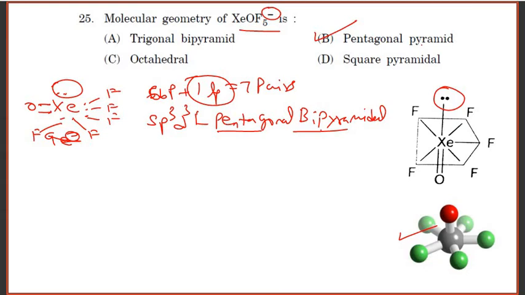Pentagonal pyramid. It's not a square pyramid. A square pyramid is not formed. An octahedral structure is not formed. And trigonal bipyramidal is formed if you have 5 bond pairs, 5 pairs. Here the hybridization is sp3d3, hence it is a pentagonal pyramidal structure.